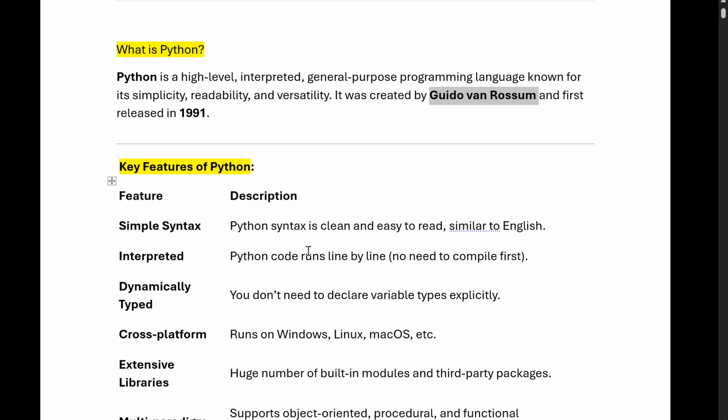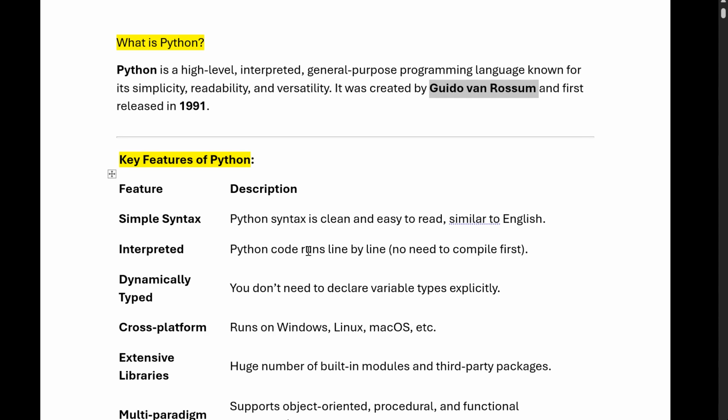Then cross platform. What do you mean by cross platform? It runs on Windows, Linux, and Mac OS also. Extensive library: yes, Python has huge library support. Python has pandas, matplotlib for data analytics, libraries for machine learning, and for data engineers, PySpark APIs and more.